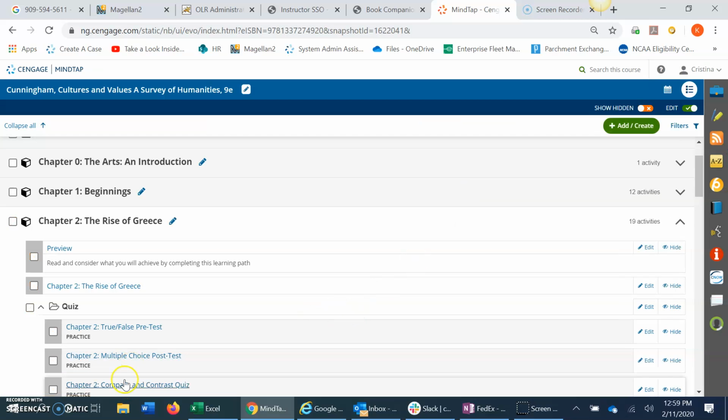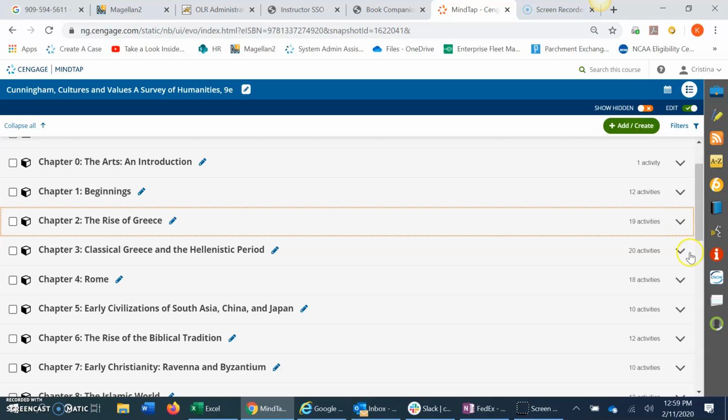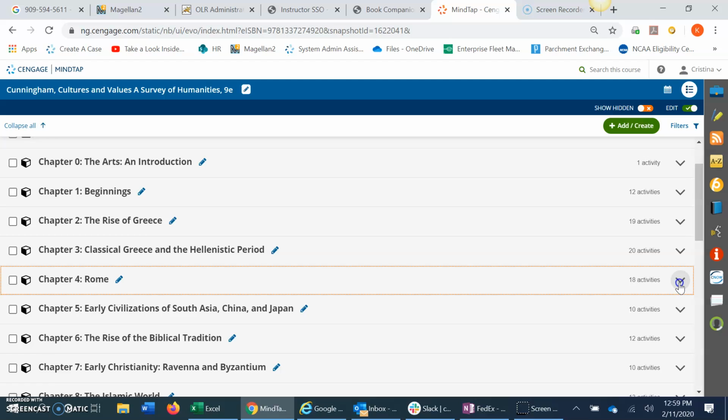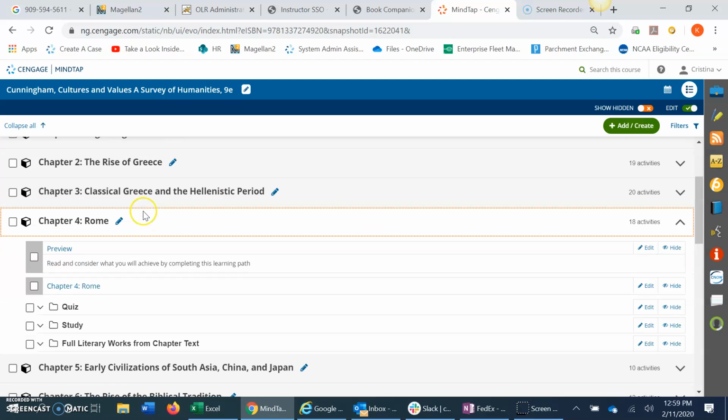Students won't be able to get into anything that you put an available date for until the available date comes. If everything is open by default, so there's no available and due date, students could get into everything. But I know in some classes, instructors don't like students to work ahead, so they would do something like that. Anyway, you can go into this, start to explore, and see what you like and what you don't like.